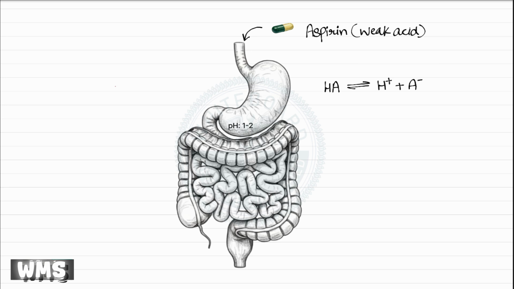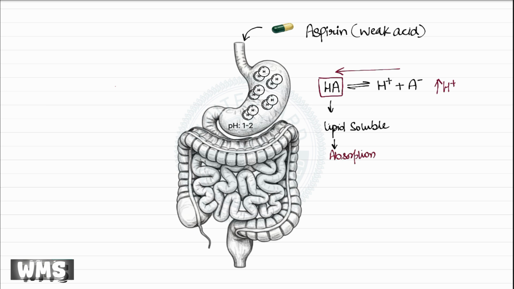In such an environment, there is already a high concentration of hydrogen ions present, and this excess of H ions pushes the reaction toward the left side. As a result, most of the drug remains in its unionized form, that is, as HA. This unionized form is lipid-soluble. Thus, the acidic environment of the stomach actually favors the absorption of weak acid drugs by maintaining them predominantly in their non-ionized form.